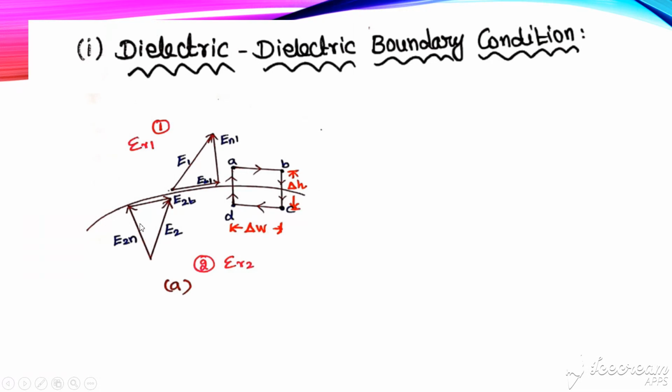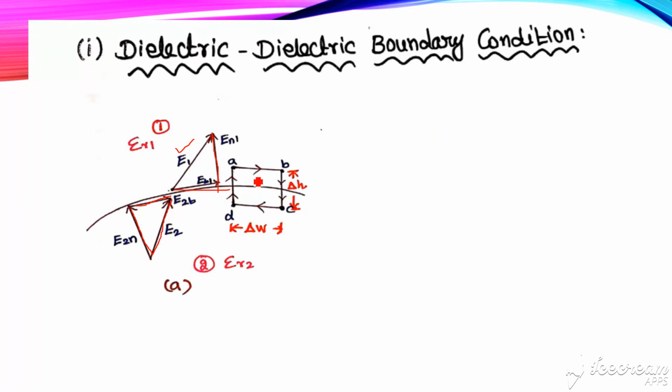Now we need to define the components of the electric field with respect to each medium. While considering medium 1, we already know the concept of the tangent line. With respect to the boundary, the tangent line is along the boundary, that is along this path, and the normal line is simply perpendicular to the tangent. So this is En1, and the resultant of these two gives E1. Similarly for medium 2, the tangent line is this one and the normal is this one. Adding these two, we get the E2 value.